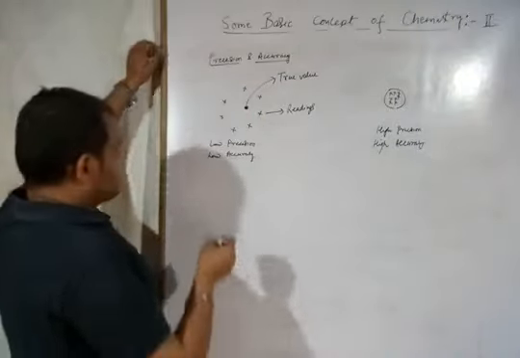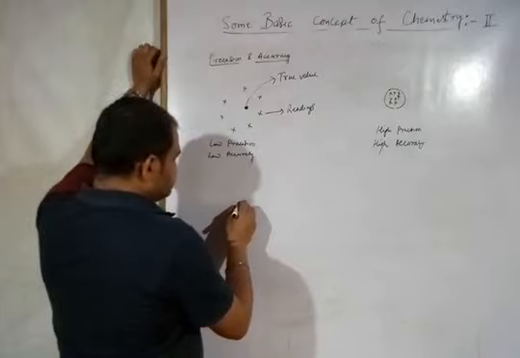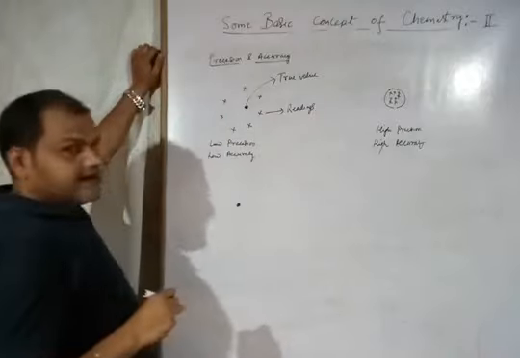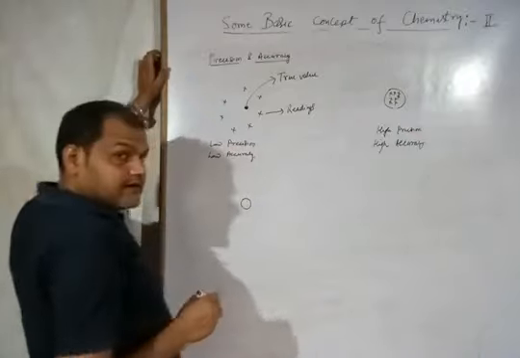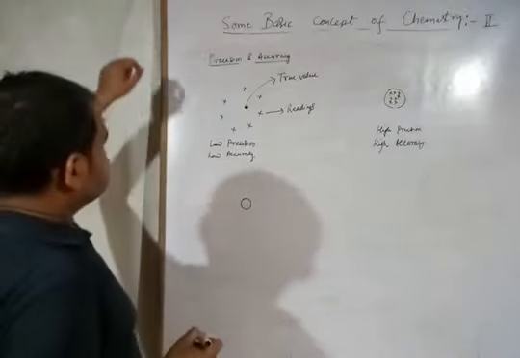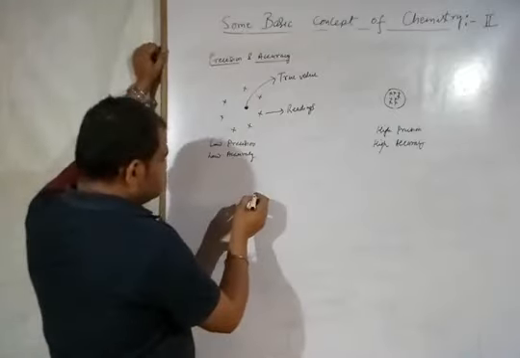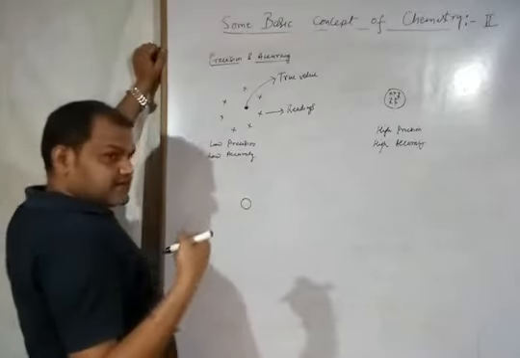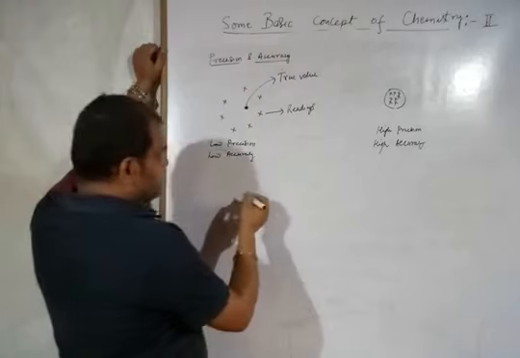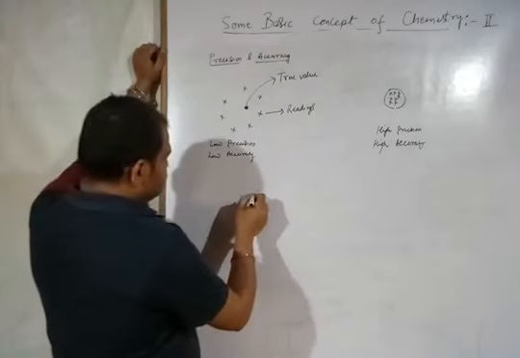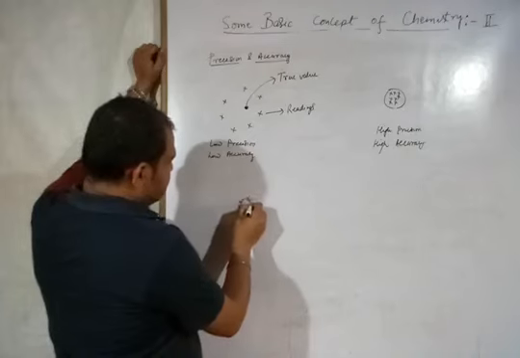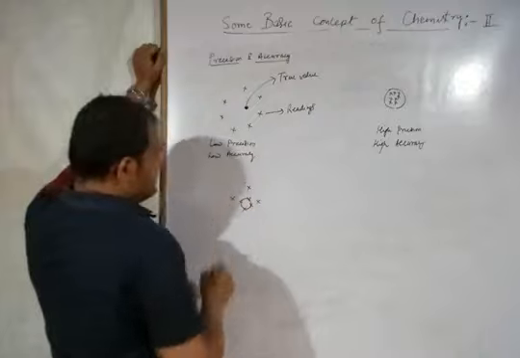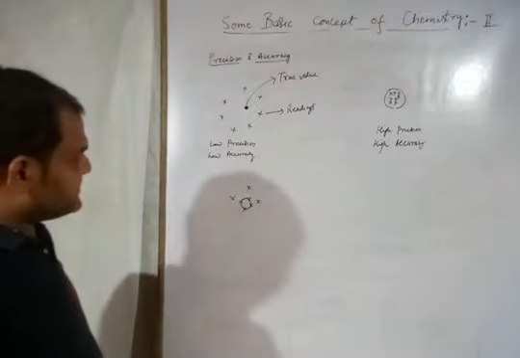In the third case, suppose this is the target, drawn larger. Now suppose you fired on the target, and the result is that a few hit here and there.